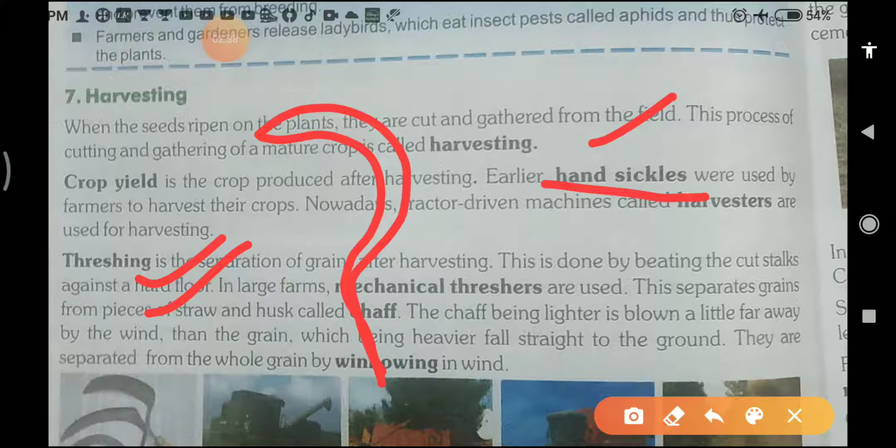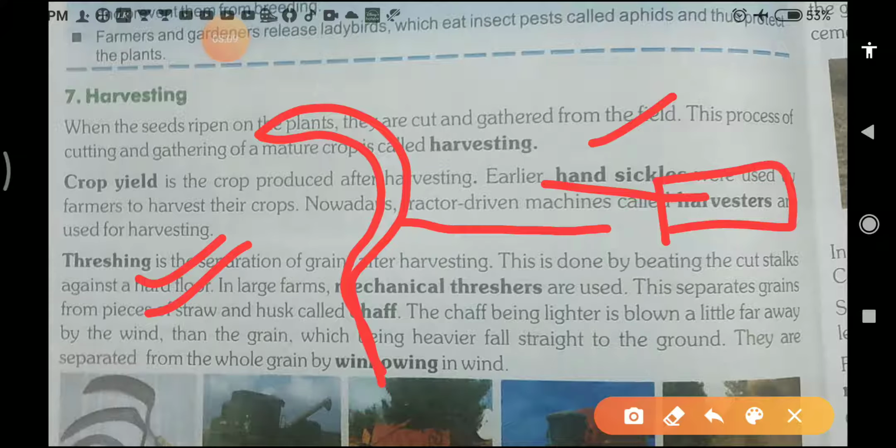But nowadays people use a tractor-driven machine, which is called a harvester. A harvester takes very little time, and it will cut or harvest the crop very fast. Students, a harvester is one kind of machine which we use for harvesting the crops.